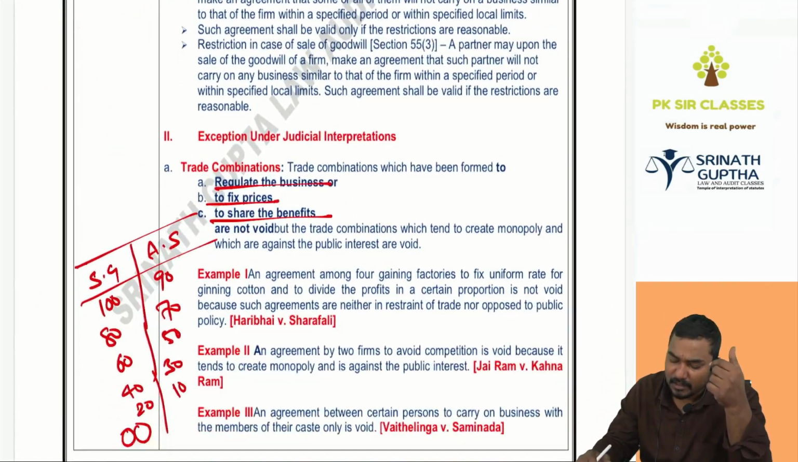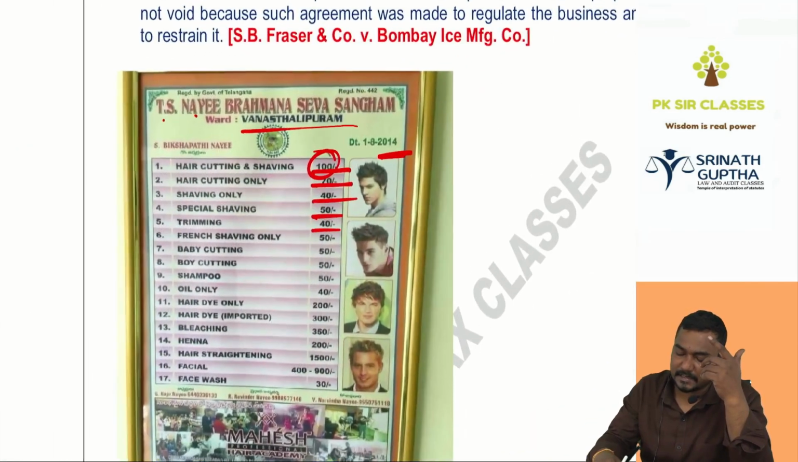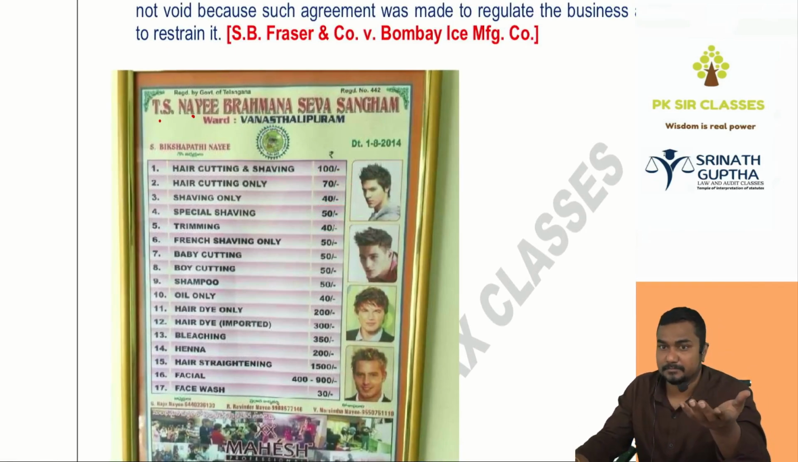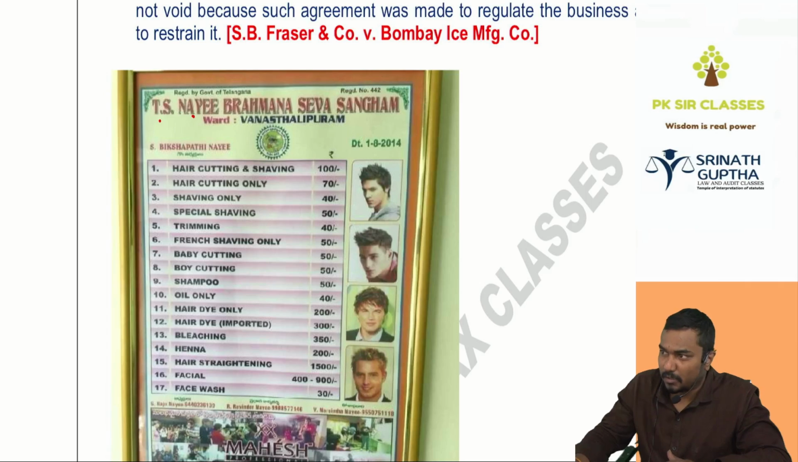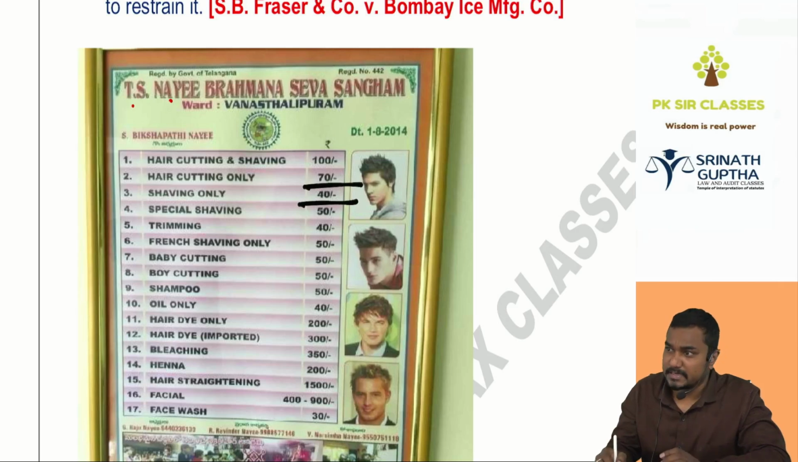We also have some judicial interpretations, through case laws. The first one is trade combinations. Generally, being a barber, I can sell my service at any price. But there is a local association. This association said that if you want to do business in this locality, cutting only for 70 rupees and shaving only for 40 rupees. Is this restriction valid? I can do shaving for 10 rupees or 100 rupees, it is my choice. But as per this association's rules, only for 40 rupees.